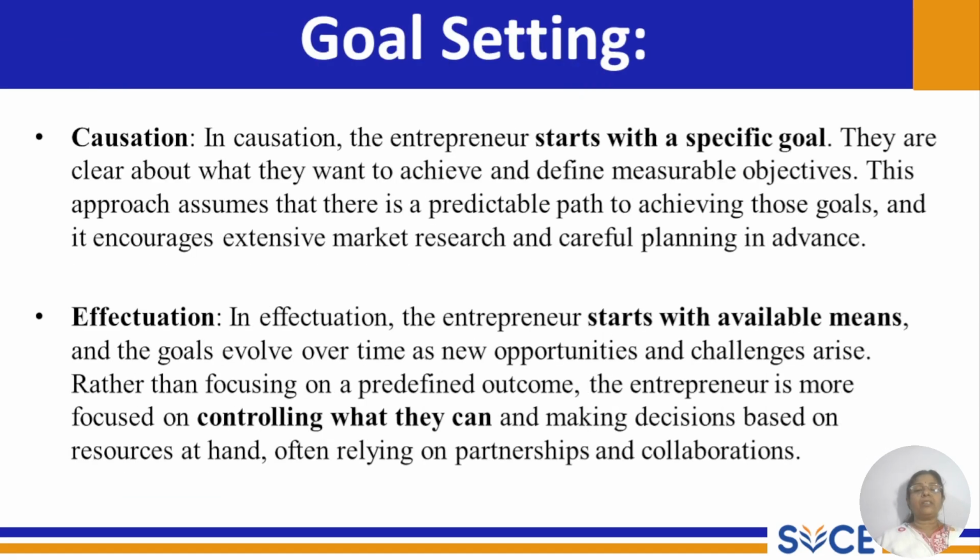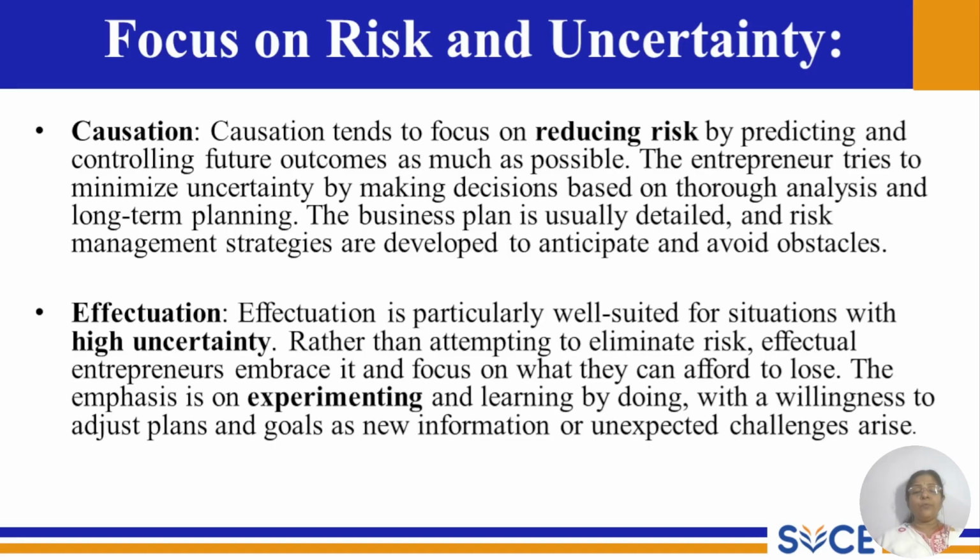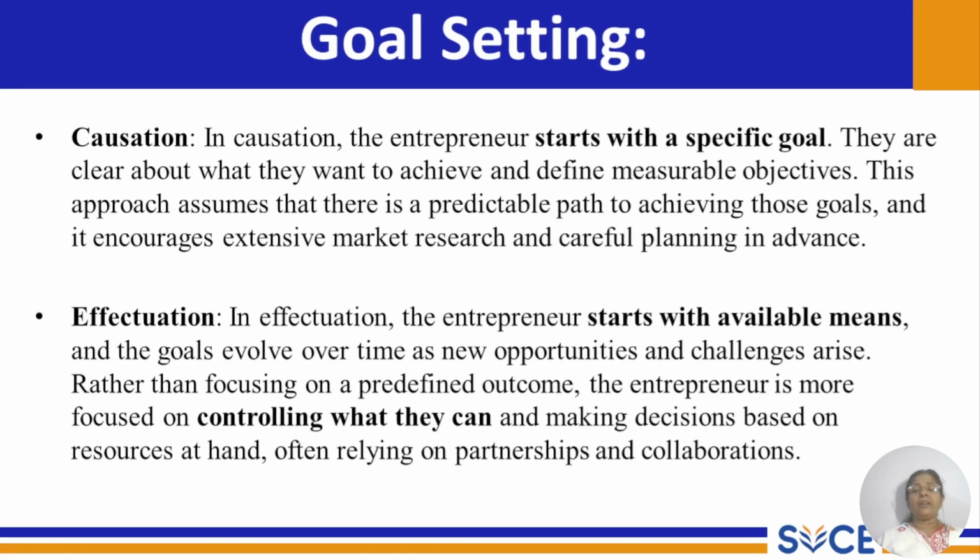Next one is goal setting. In causation, the entrepreneur has a clear goal. He starts with a specific goal. They are clear about what they want to achieve and define measurable objectives. This approach assumes that there is a predictable path to achieving these goals, and it encourages extensive market research and careful planning in advance.